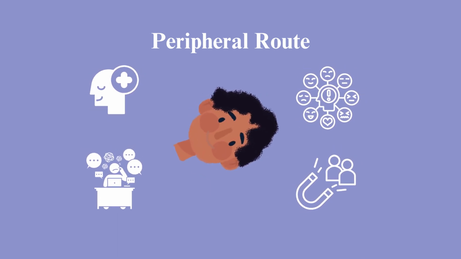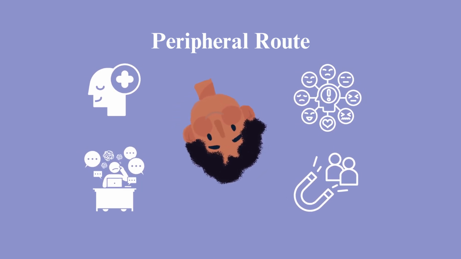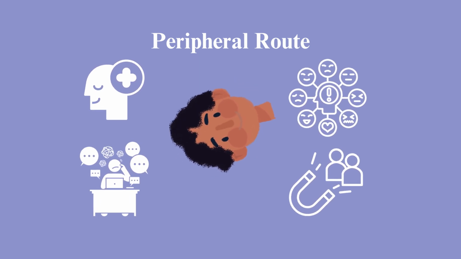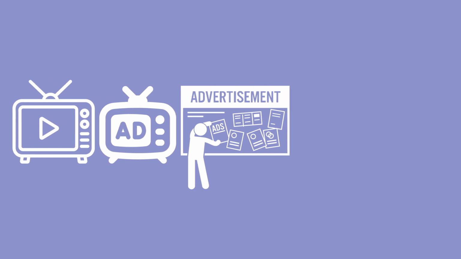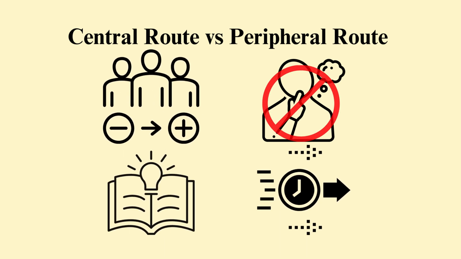People tend to be persuaded by superficial cues in the message, like the attractiveness of the persuader, sense of authority, positive but irrelevant stimuli, and emotion. Commercial ads, advertisements, and TV shows are all examples of using the peripheral route. Some other examples are billboards, TV shows, retail, and grocery stores, which all rely on using a peripheral route to persuade potential customers. Now we know that there's a difference between the central route and the peripheral route.